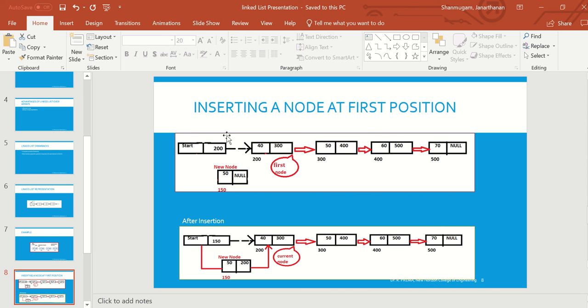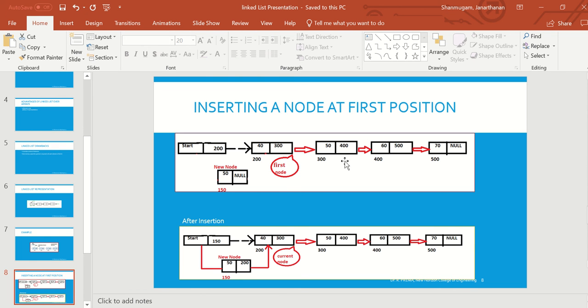And what is my header node here? What is the purpose of the header node? It stores the first node's address. What is the first node's address? 200. So I have to put that 200 into my header node. Now I want to insert a node at the first position of this linked list. For example, I am creating one new node. It contains two parts, the data part and the address part. Say for example the address of that node is 150. Just an example, 150.